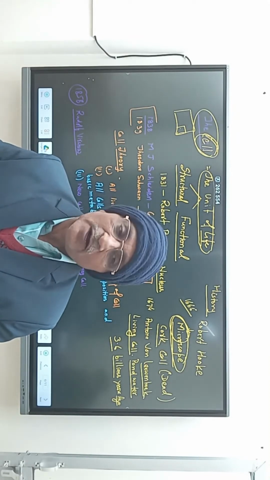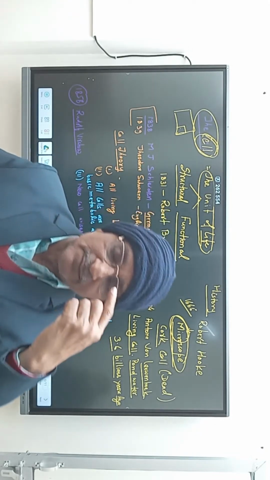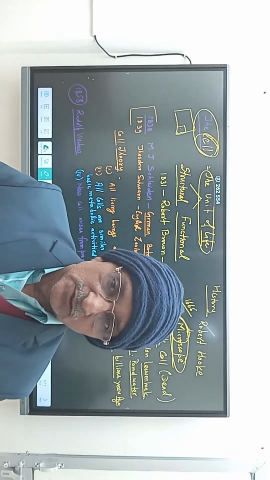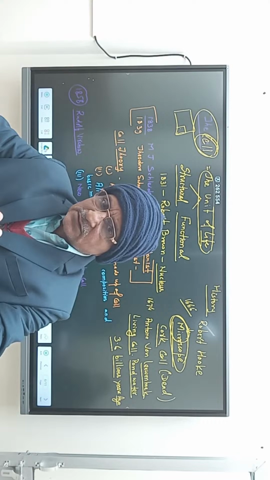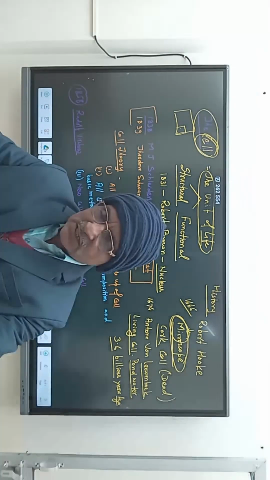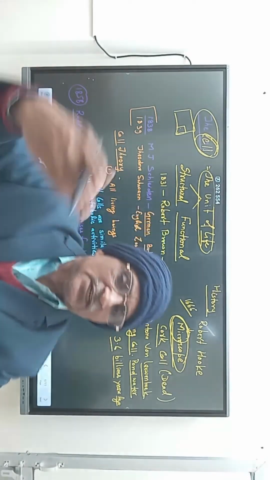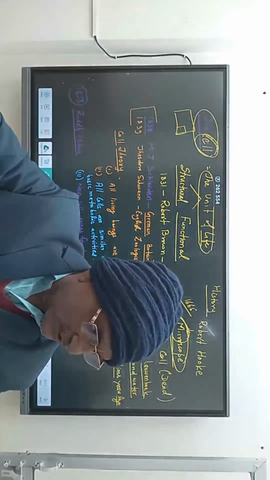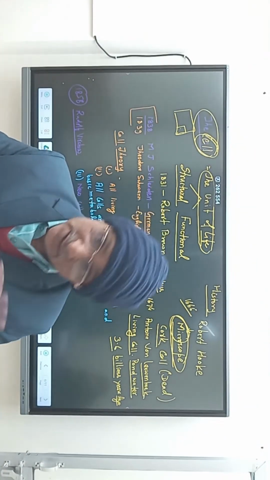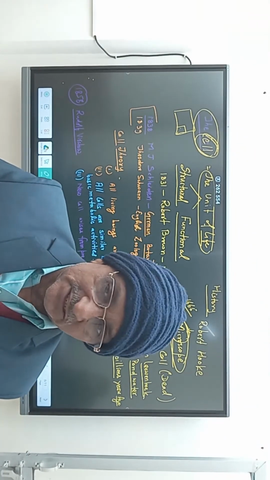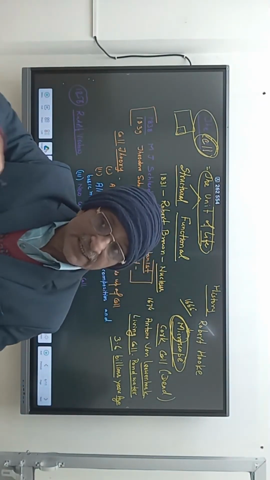Then there is the compound microscope having two lenses, one is the eyepiece, another is the objective. The objective magnifies the image first, and then the magnified image is further magnified by the eyepiece.